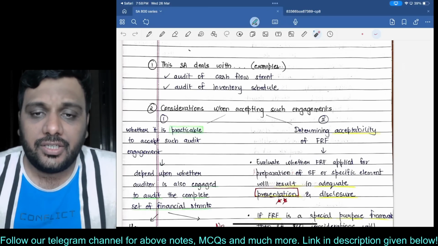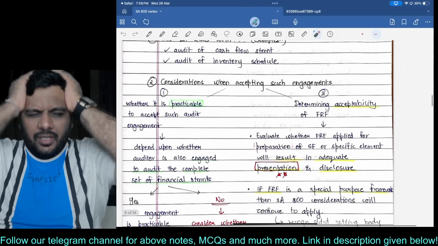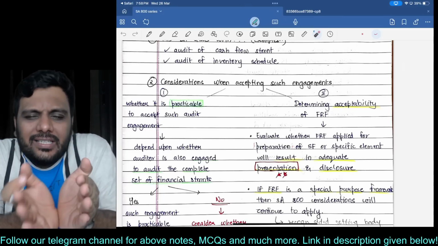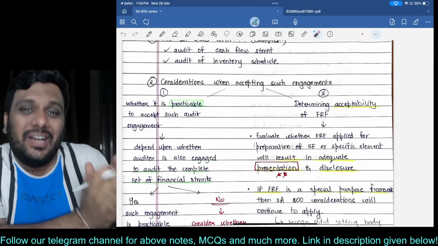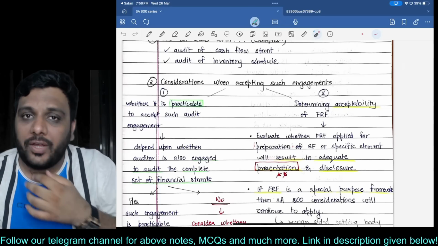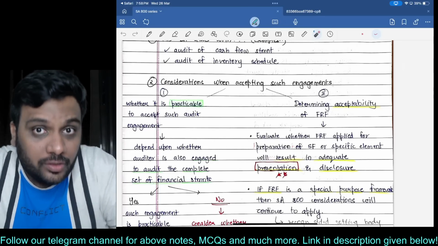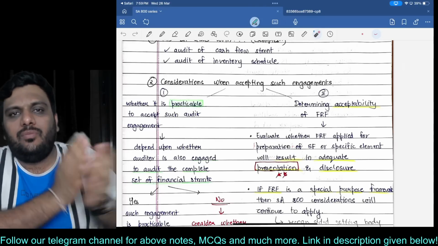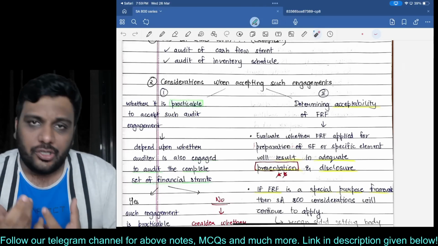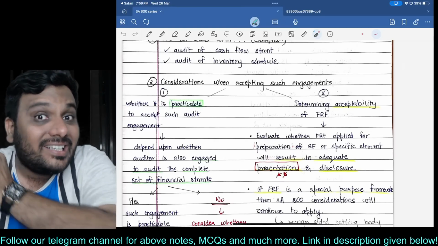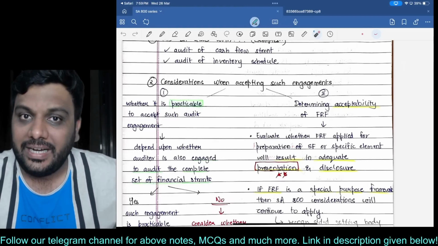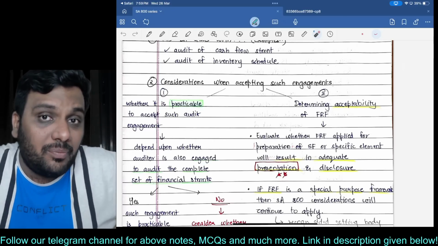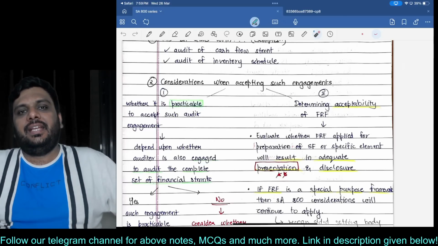Considerations when accepting the engagement: if you are the auditor of the complete set of financial statements and you have also been engaged to audit that inventory or cash flow statement, then it becomes easier for you because you already have overall knowledge of the entity, and you can easily give some more time to the inventory or cash flow statement and finish it off, because you already have a general understanding of their accounting records and of the entity and its internal control system. However, if you are not the auditor of the complete set of financial statements, then in that case you have to determine